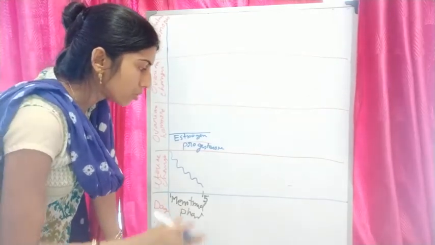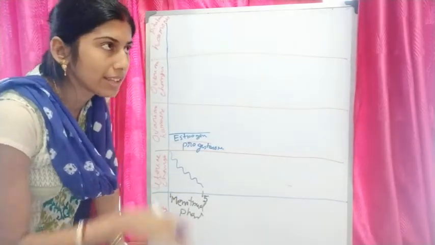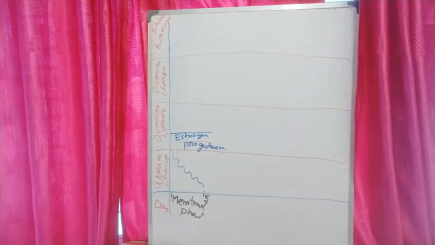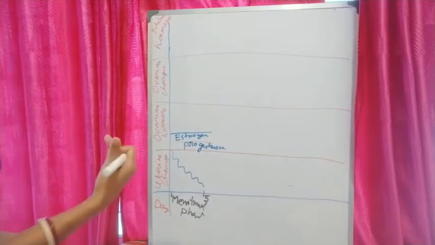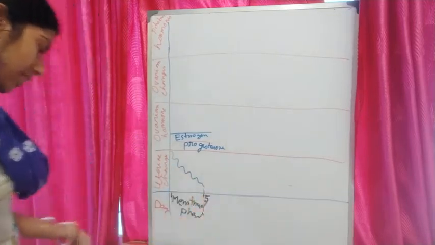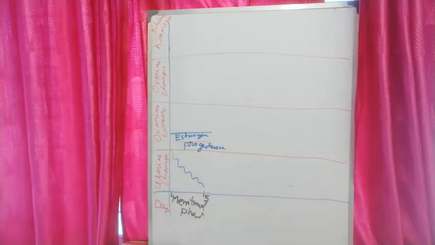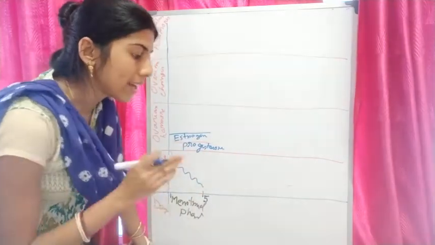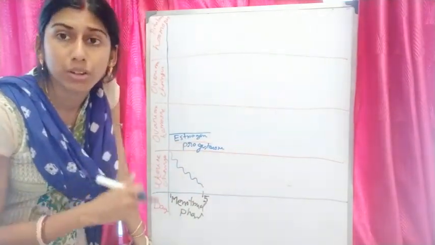Ova are produced and released from the Graafian follicle, and that ovum is released through menstruation. If menstruation does not occur, it may be indicative of pregnancy. At the time of pregnancy, there will be no menstrual cycle.